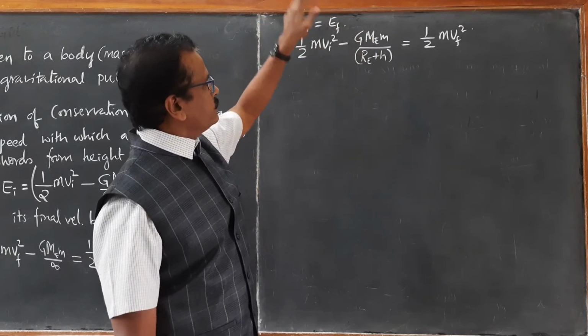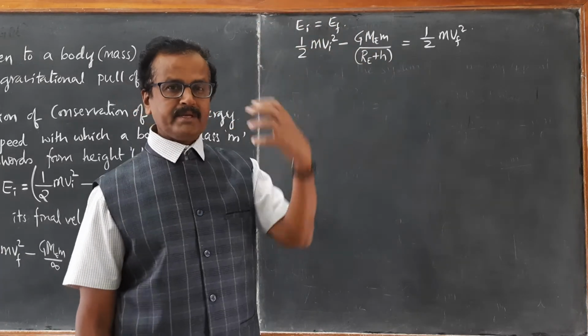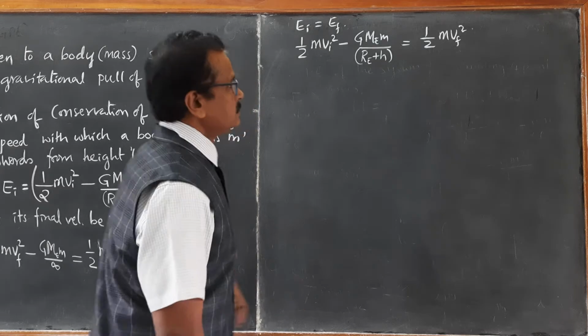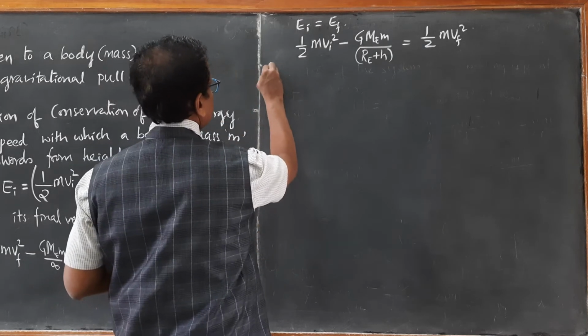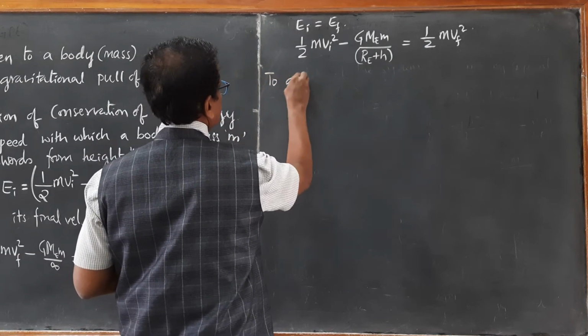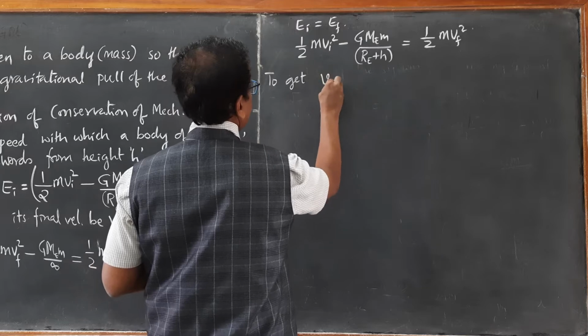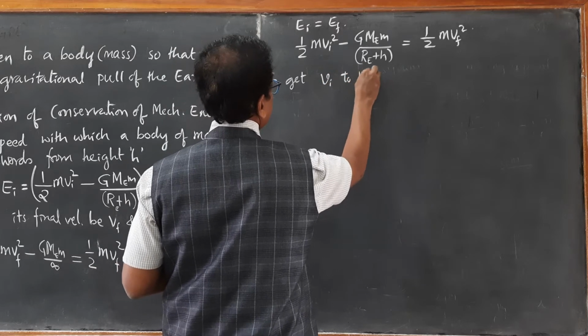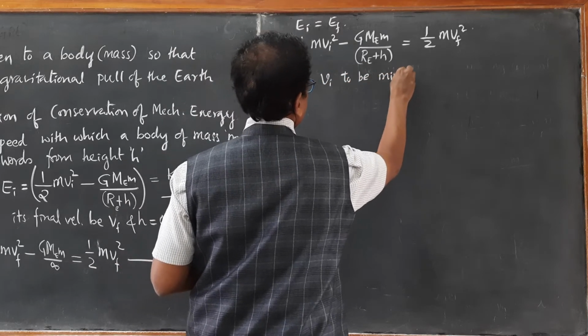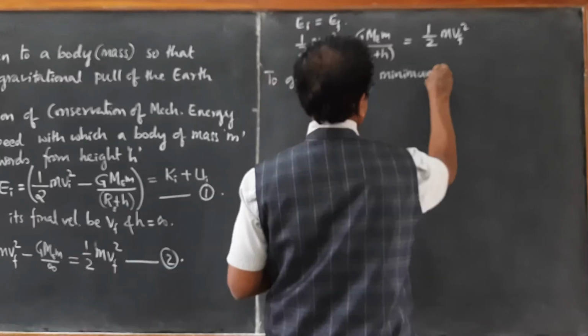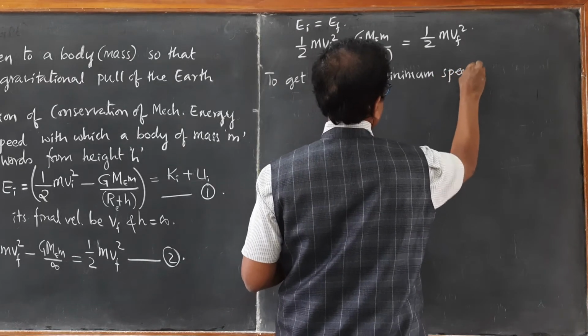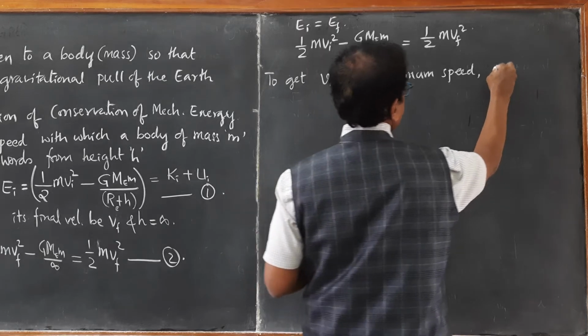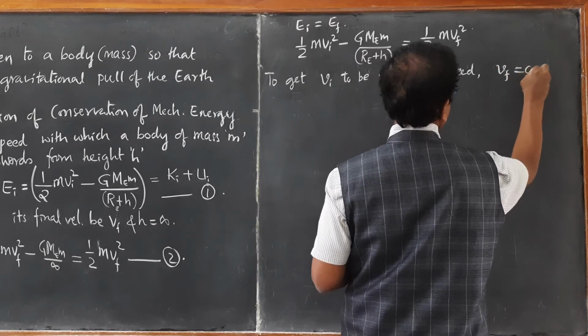If the body continues, then this Vi will be greater than the minimum velocity required, right? So to get Vi to be minimum speed, Vf must be just equal to 0.